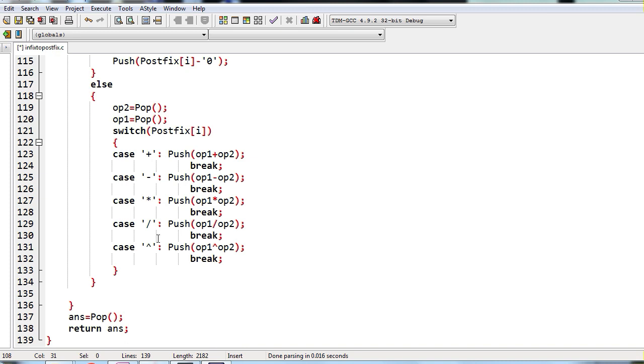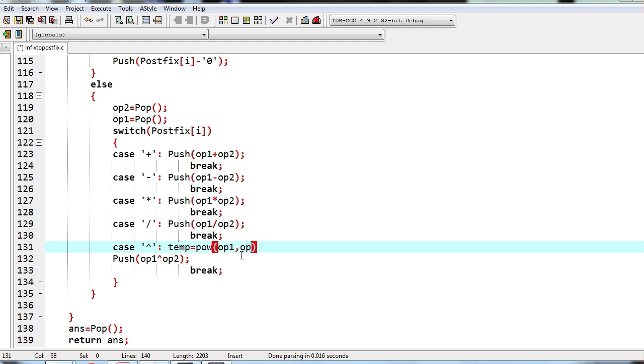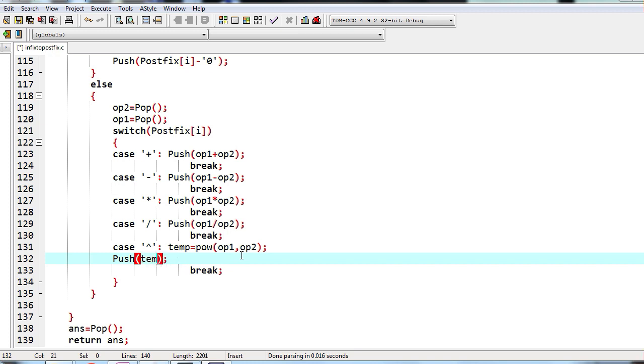Here I will use temp equals power function of op1 comma op2, and this requires the math.h header file also. Okay, push temp. I think this should give us the exact answer now. I'll just compile. If it works, fine. Otherwise, we need to include the math.h header file.